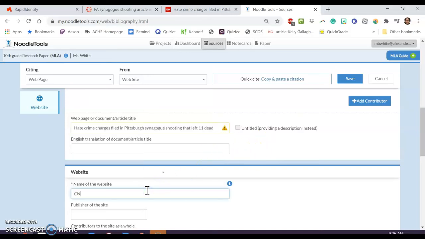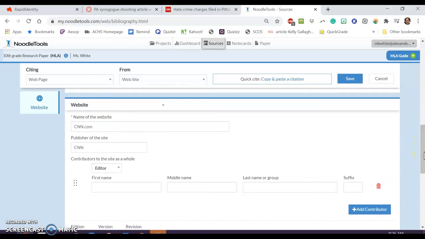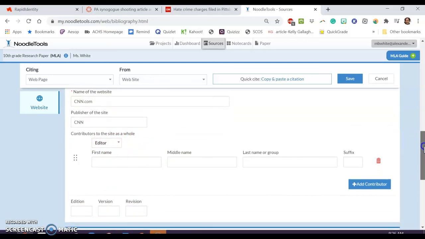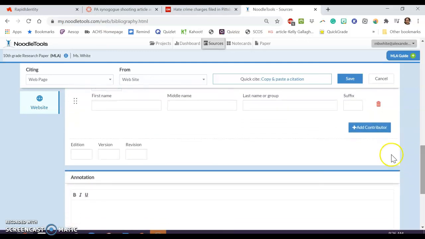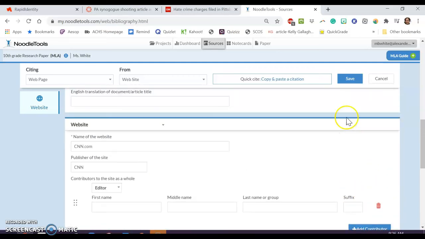Name of the website is CNN.com. Publisher of the site is CNN, right? Cable News Network, if you didn't know what that stood for. We don't know anything about the site as a whole. Like, I don't know if their website necessarily has an editor or producers or whatever you want to call it, so I'm just going to leave that part blank. It doesn't have an edition or version or anything like a newspaper would. So I'm going to make sure that it stays the green check down here to always include this source in my final works cited. And then I'm going to save.